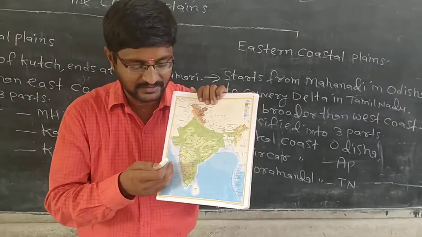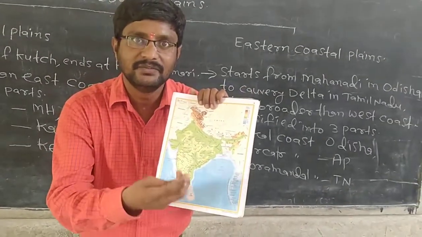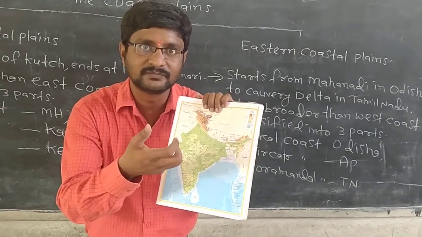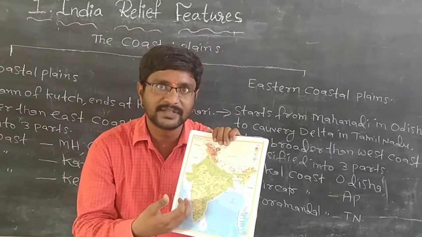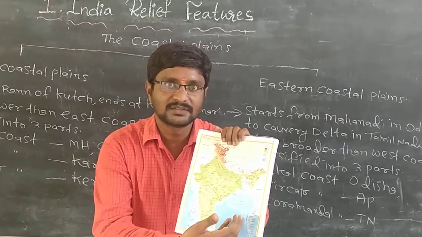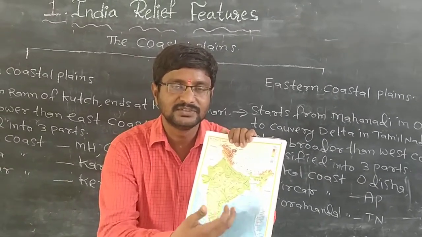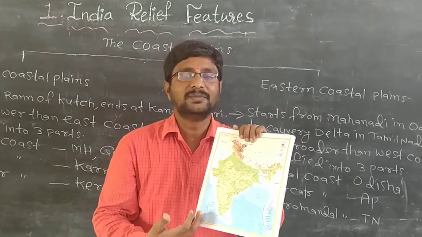So on the west side and on the east side we have narrow coastal strips. Where are these narrow coastal strips? On the west side along the Arabian Sea, on the east side along the Bay of Bengal. So these are called coastal plains.